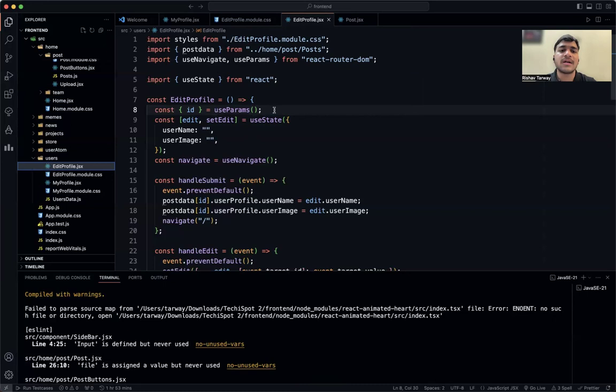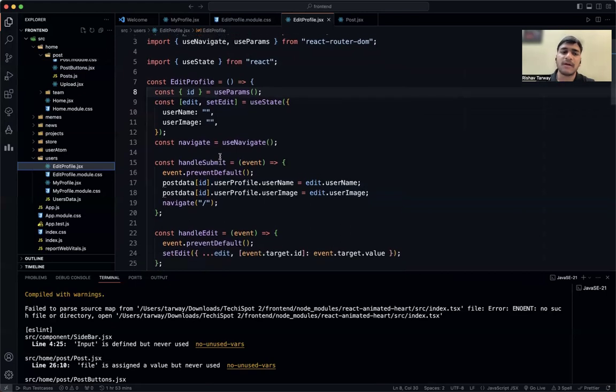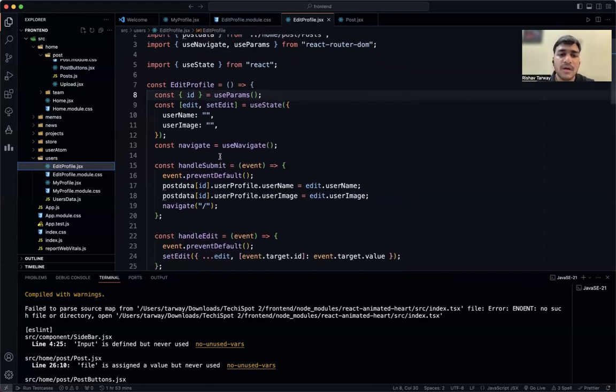And for const edit and setEdit, we have used useState. We have by default passed the username and user image as empty strings, so by default the fields will be empty, and after a few changes, the post or the profile will be visible to the user. Then we have used const navigate equal to useNavigate. Then we have declared a variable navigate, and we have used useNavigate in order to redirect the user to that